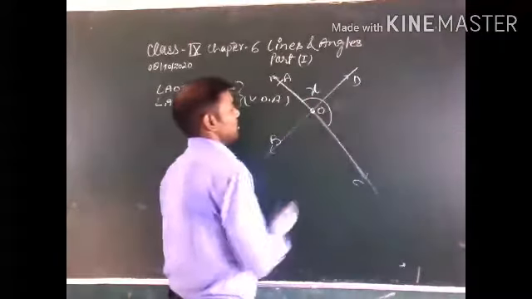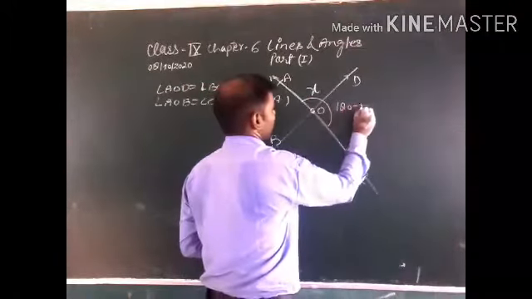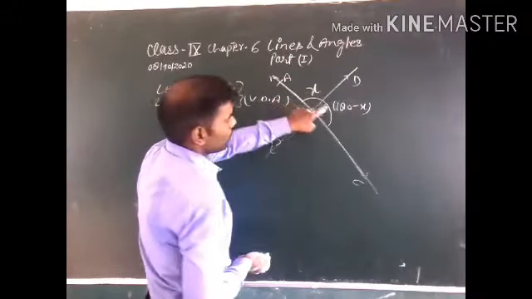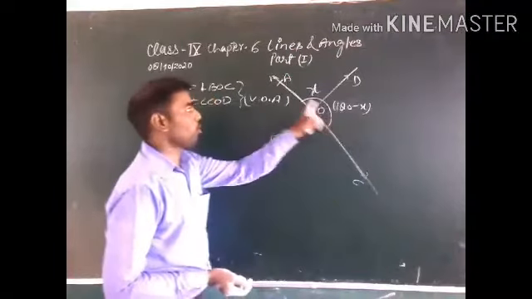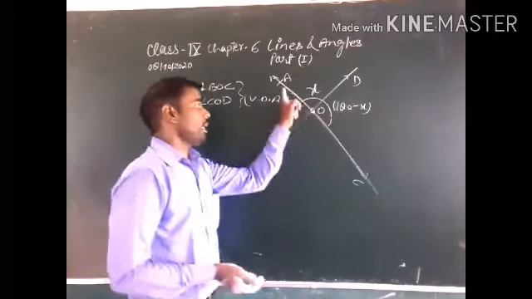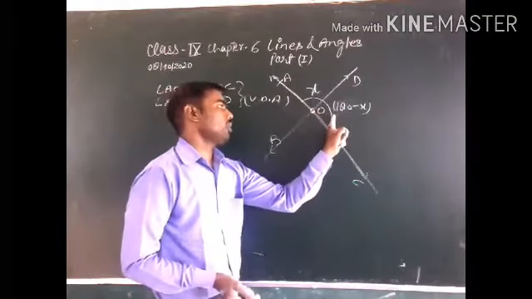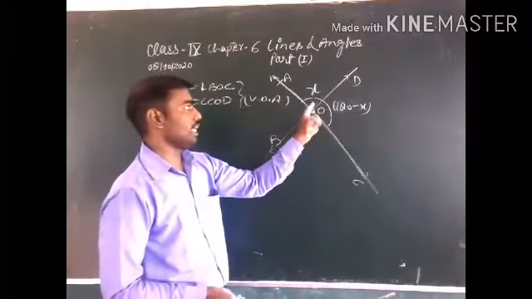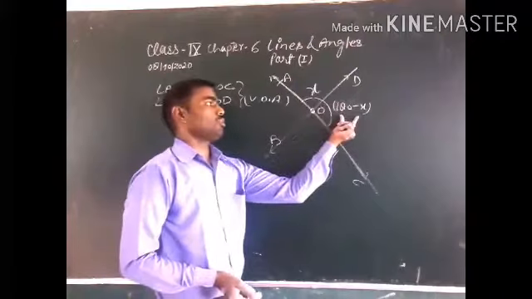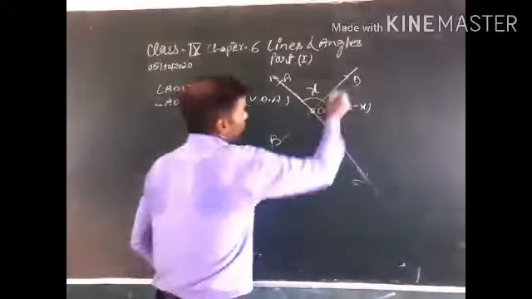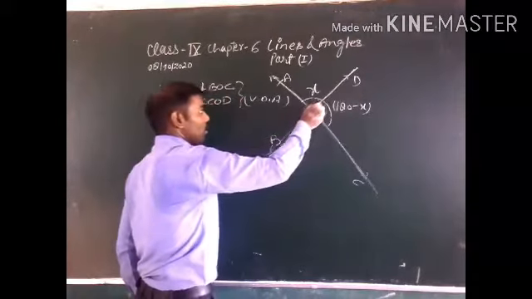AOC is a straight angle and this whole angle is 180, and in this 180 this is the x, so this is 180 minus x. Now you can say that this is also a straight angle.